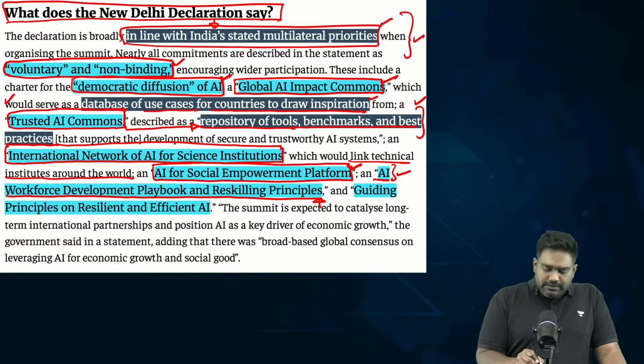See, this is a topic you can definitely expect a mains question on. So you need to be able to discuss the background, the role of India in acting as a leader, and the key outcomes of the New Delhi Declaration.